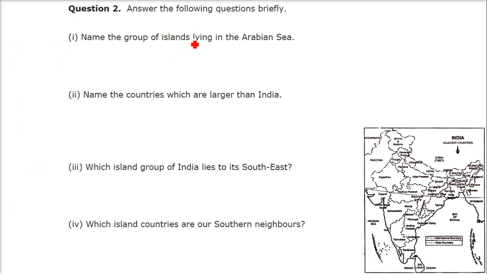Answer the following questions briefly. Name the group of islands lying in the Arabian Sea. So this is Arabian Sea. What are these? These are Lakshadweep. So the answer will be Lakshadweep Islands in the Arabian Sea.